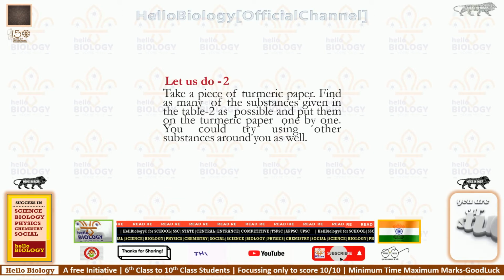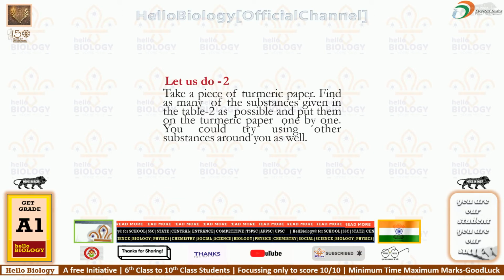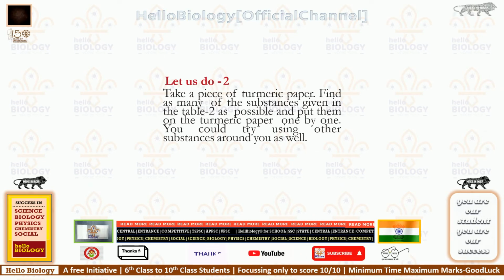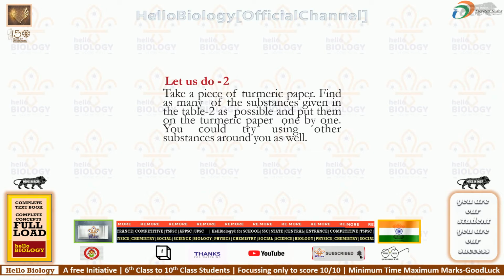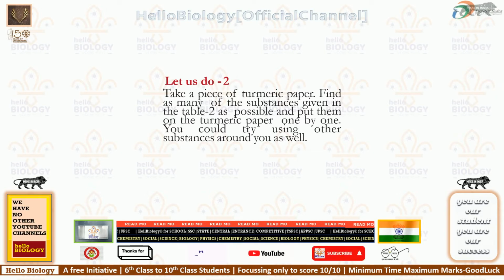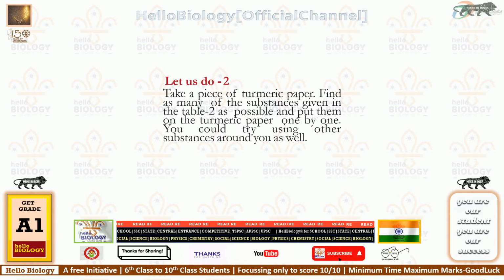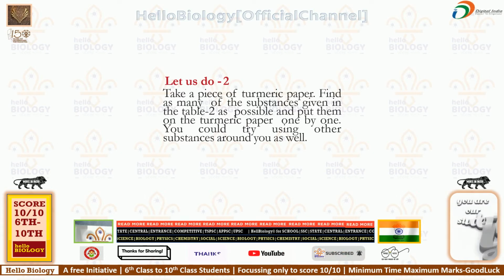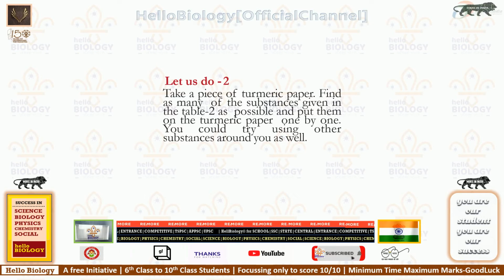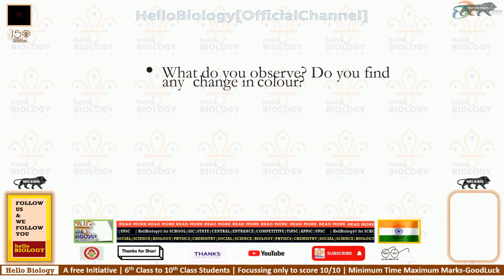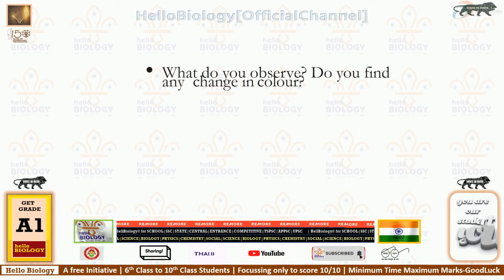For that, we will have one activity. Take a piece of turmeric paper. Yesterday, I said to find as many of the substances given in table 2 as possible and put them on the turmeric paper one by one. You could try using other substances around you as well. And what do you observe? Do you find any change in color?